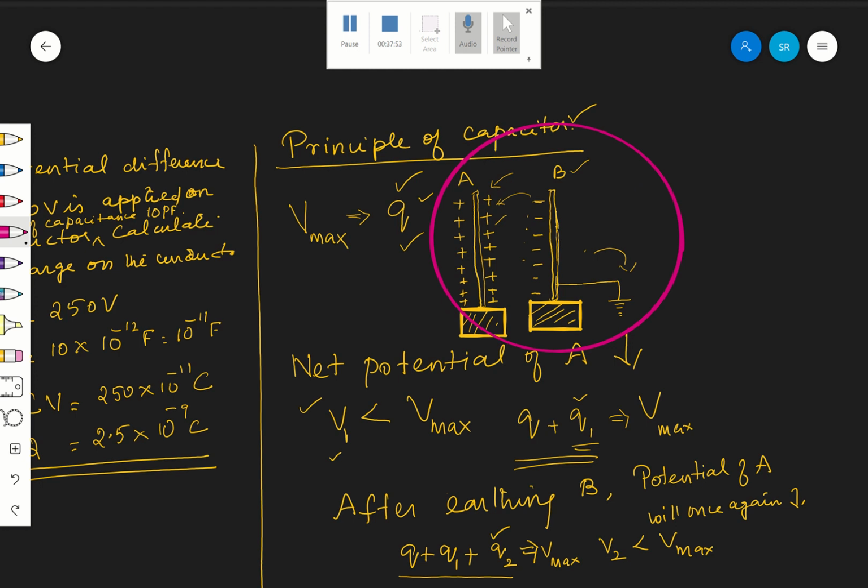Before that, it was only a conductor. By bringing B, now it has become a capacitor. So what is the principle of capacitor?